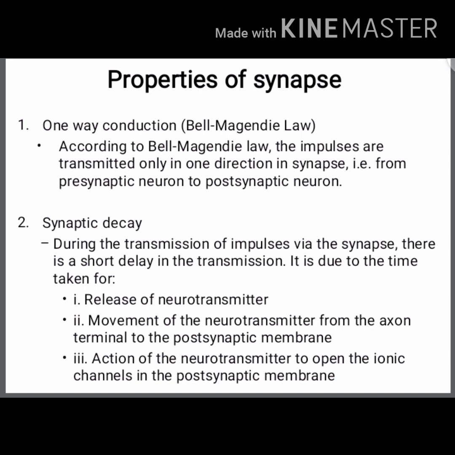Next one is synaptic delay. During the transmission of impulses via the synapse, there is a short delay in the transmission. It is due to the time taken for the release and movement of the neurotransmitter from the axonal terminals to the postsynaptic membrane, and then the action of the neurotransmitter to open the ionic channel. So there are many processes in the opening and release of the neurotransmitters and the impulse transmission, so the synaptic delay occurs.